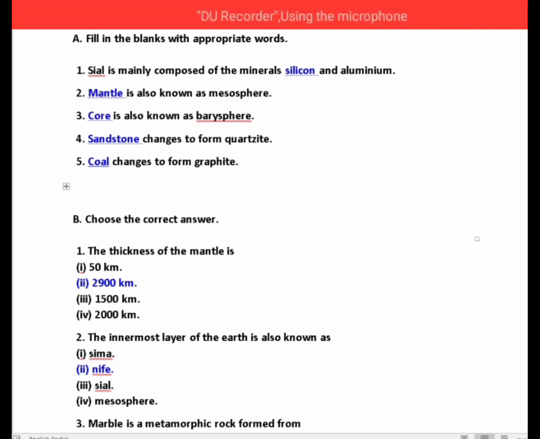Second, mantle is also known as mesosphere. Mantle. Take a screenshot so that you can write correct spellings. Okay? Yes. Core is also known as barosphere. Core. Fourth, sandstone changes to form quartzite. Yes. Coal changes to form graphite. Okay, dear children, all fill up done. Come to the next question.